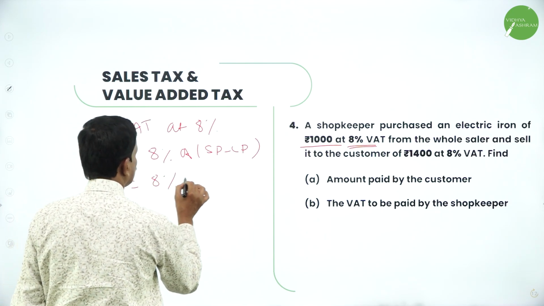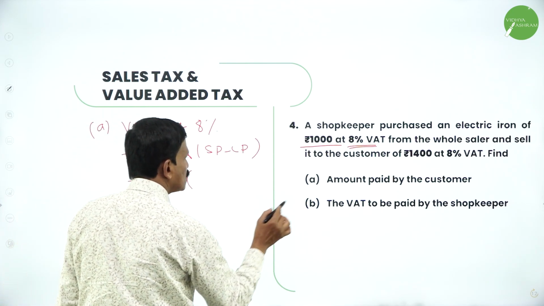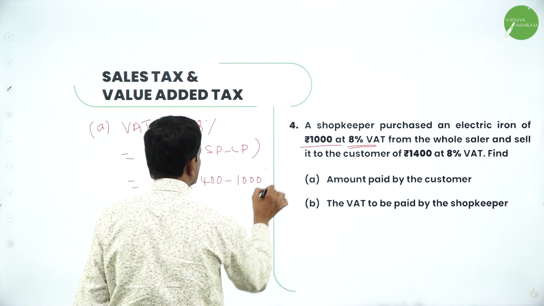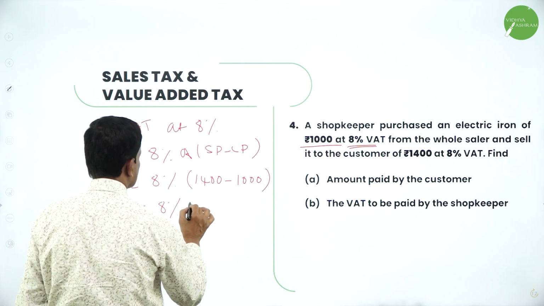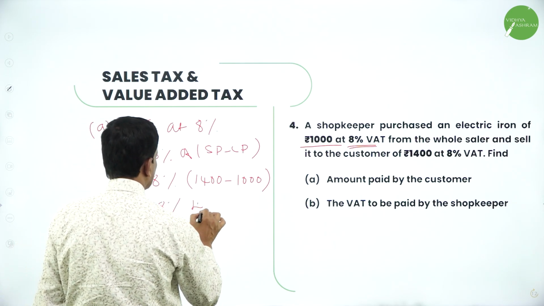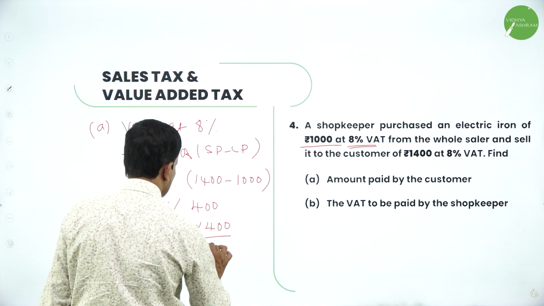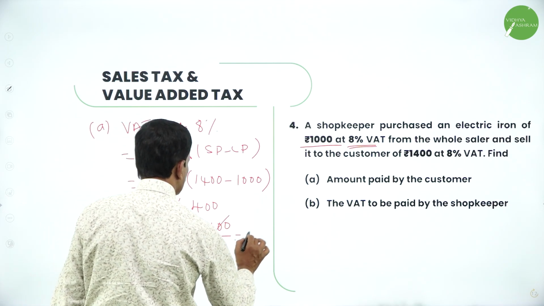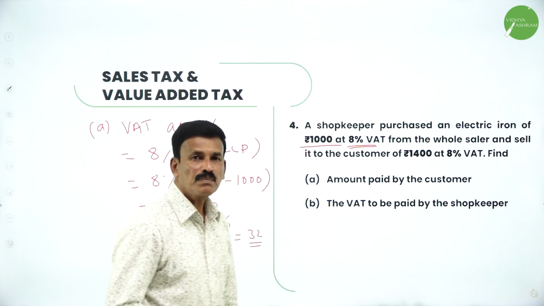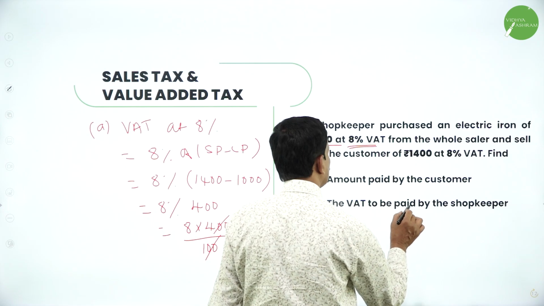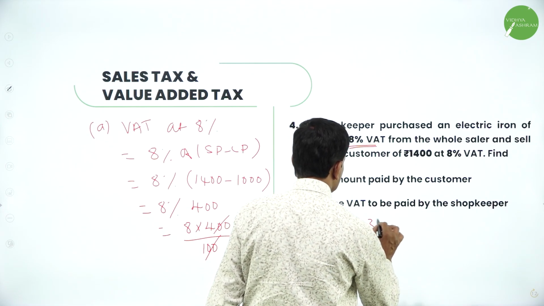That's equal to 8% of 1400 minus 1000. So that's equal to 8% of 400. That's equal to 8 into 400 divided by 100. That's equal to 32. So therefore the VAT paid by the shopkeeper is equal to rupees 32.